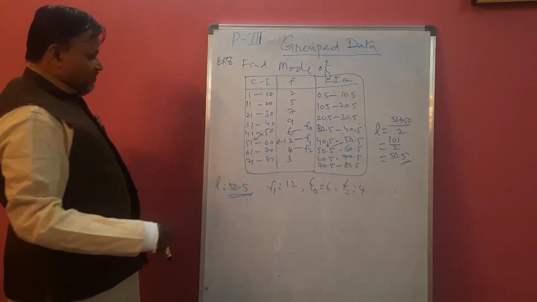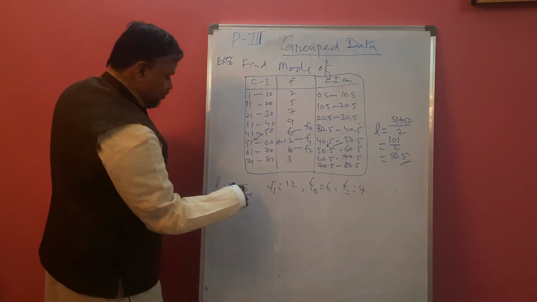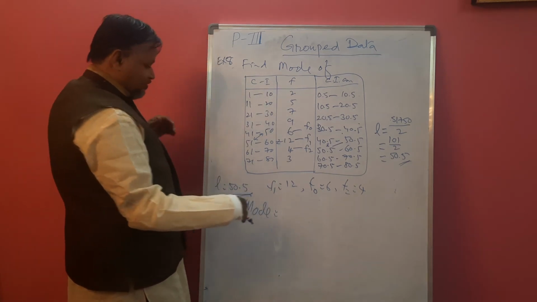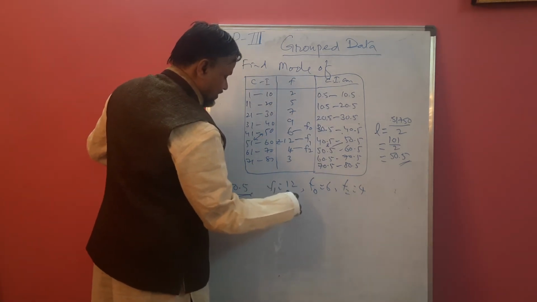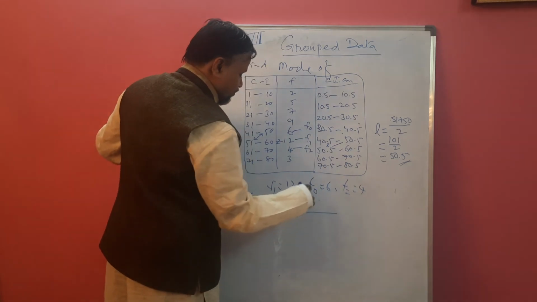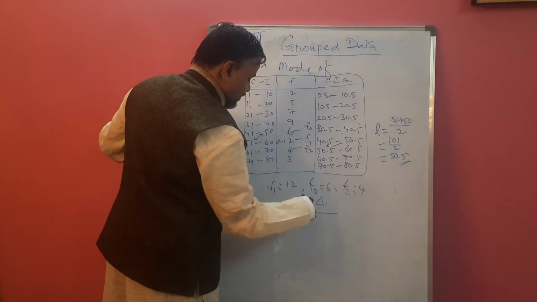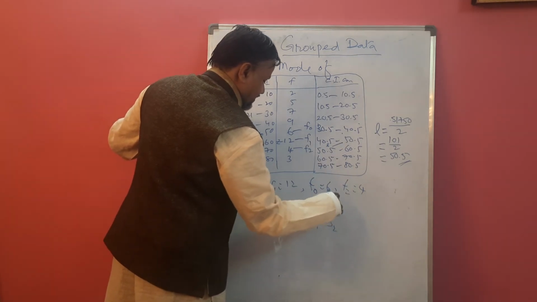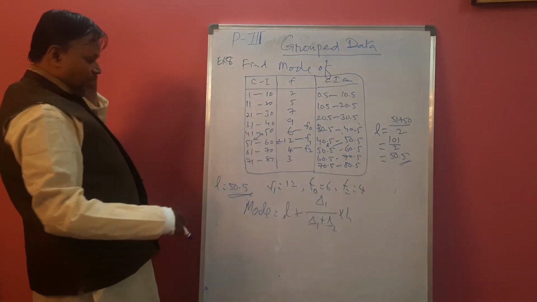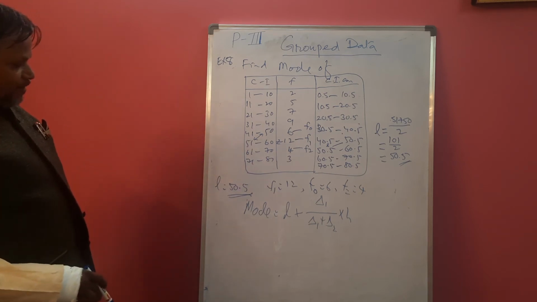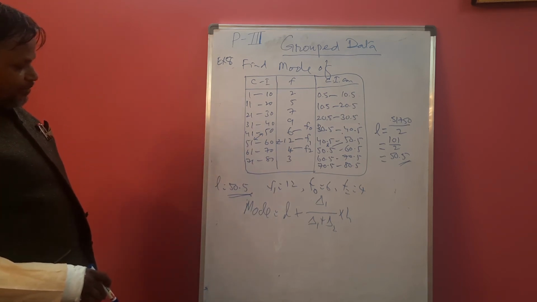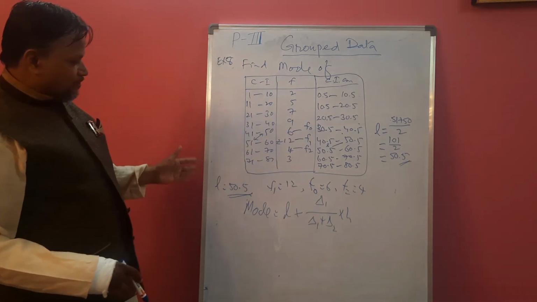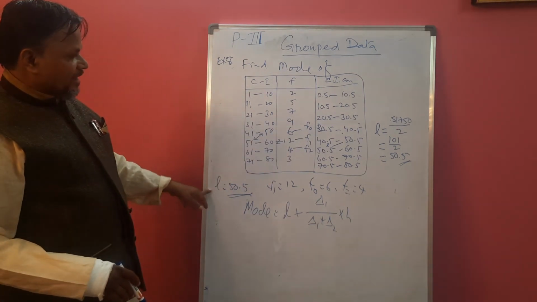One more formula I am giving here. Mode. What is mode? It's a very simple one. On this basis we will get number of questions. That's why I am doing one more very simple formula. Now see this, mode equal to L plus delta 1 by delta 1 plus delta 2 into H. Just you have to find all these values f1, f0, f2, L and H.